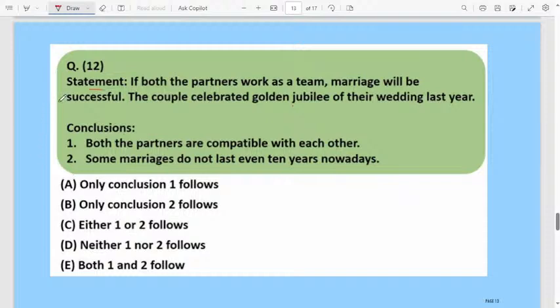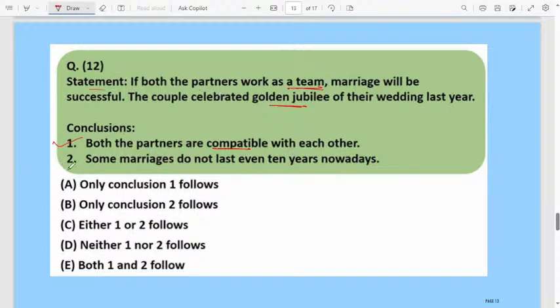Like this question. Statement: if both partners work as a team, marriage will be successful. Here they are talking about marriage. If both partners work as a team, then the marriage will be successful. The couple celebrated the golden jubilee of their wedding last year. Conclusion: both the partners are compatible with each other. Yes, then only they can celebrate the golden jubilee. Therefore the first conclusion is correct, because both partners being compatible means they can work as a team, otherwise they can be very comfortable with each other.